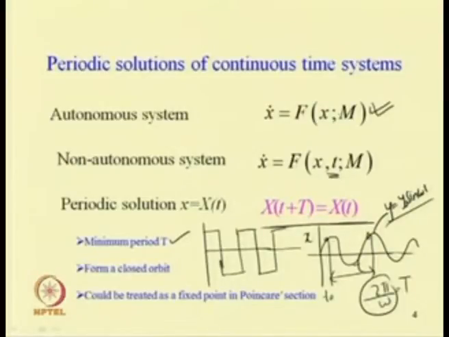For a periodic solution, as already discussed, there will be a minimum period T. So the phase portrait will be a closed orbit. If you plot the phase portrait, that is displacement versus velocity, it will be a closed circuit.